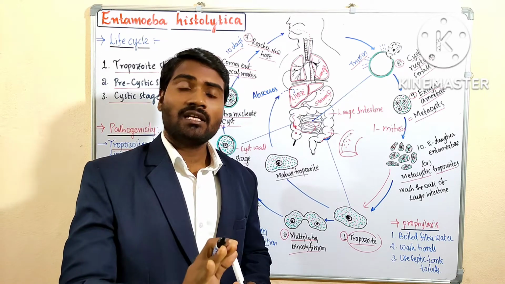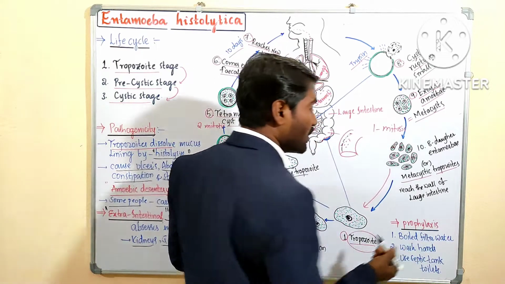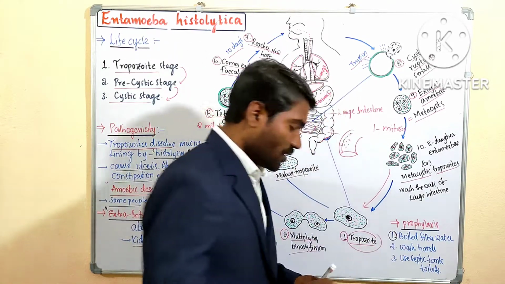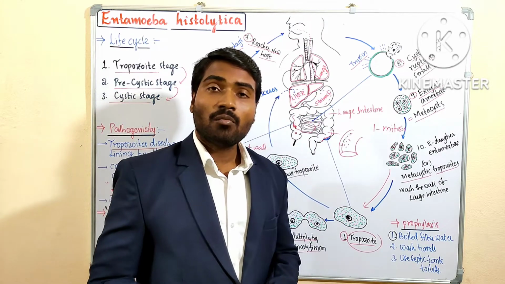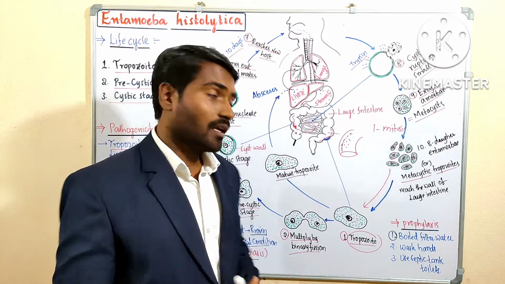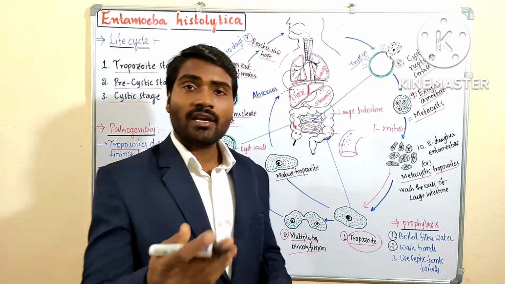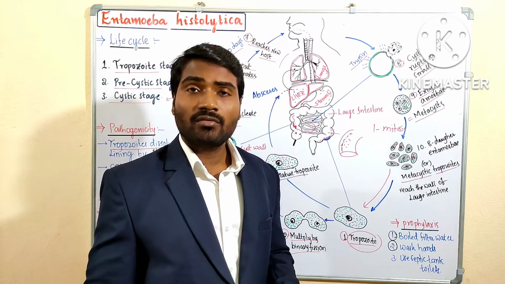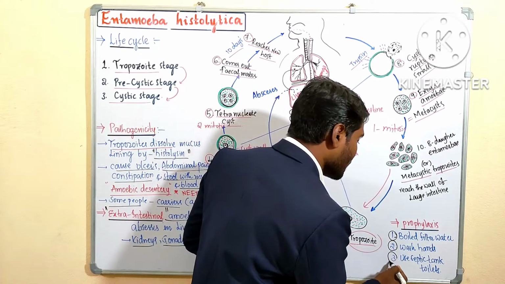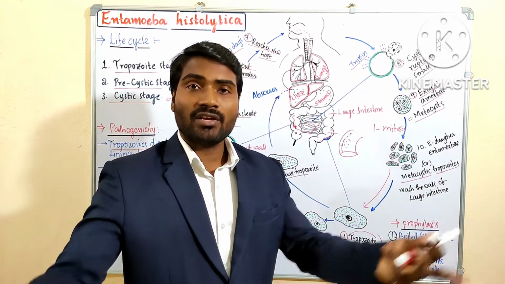Finally, prevention. As we know, prevention is better than cure. So prophylaxis, nothing but prevention. First one, you should use boiled filtered water for drinking. Okay, boiled filtered water for drinking purposes. Next point, wash your hands. Okay, after defecation or before eating, we have to wash our hands with soap. Okay, and use septic tank toilets. Okay, not open toilets, no open defecation.